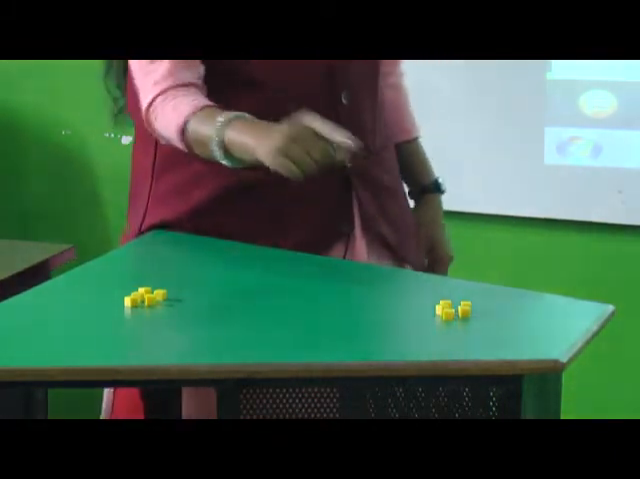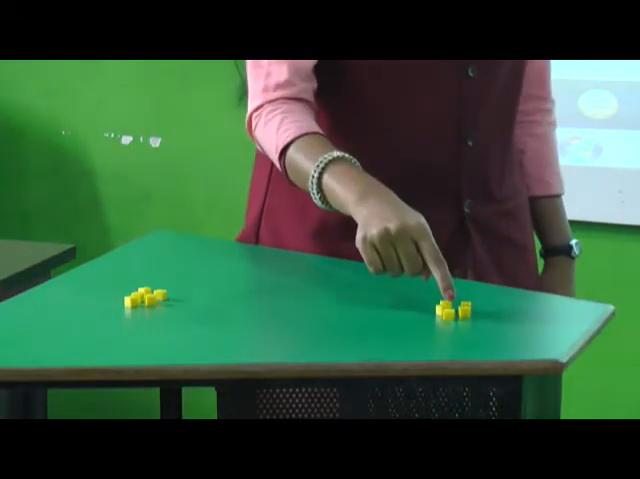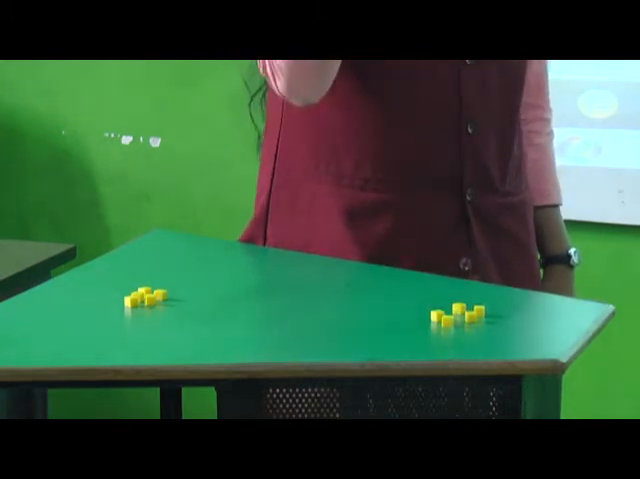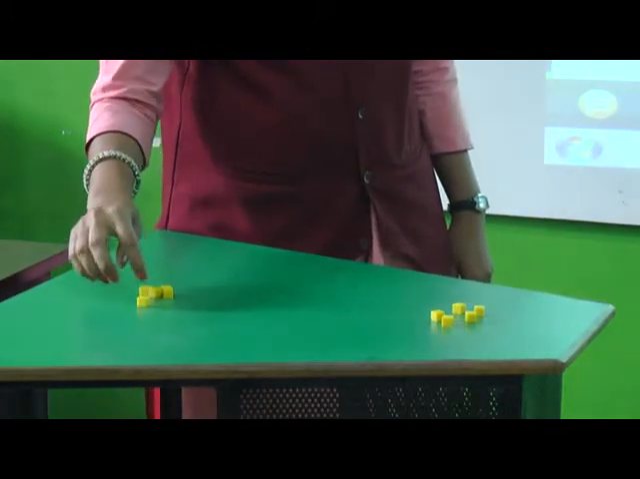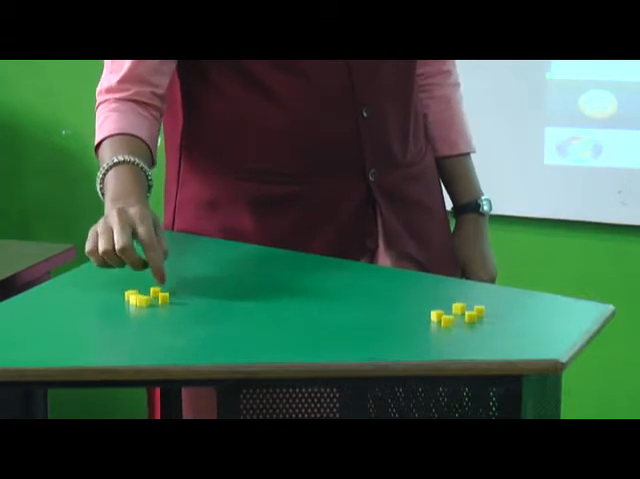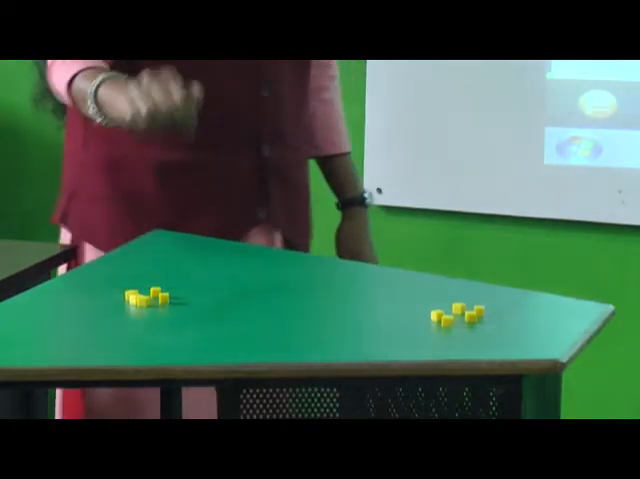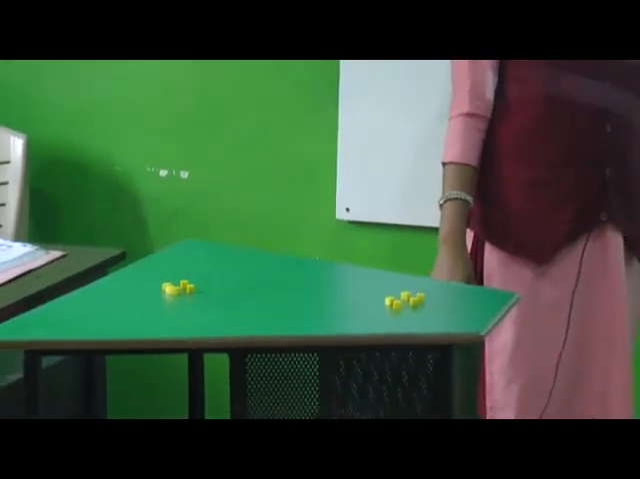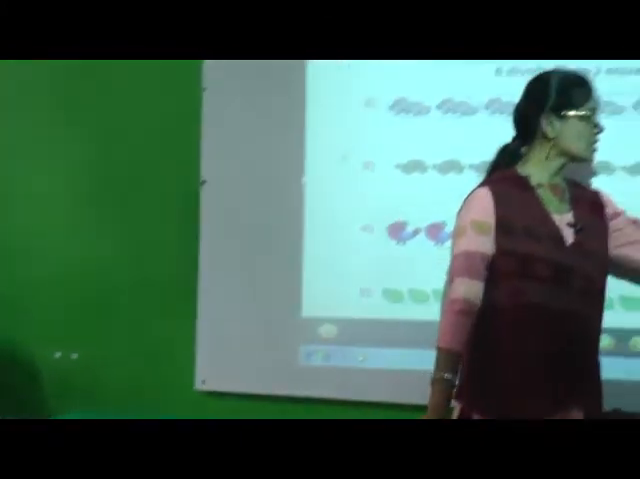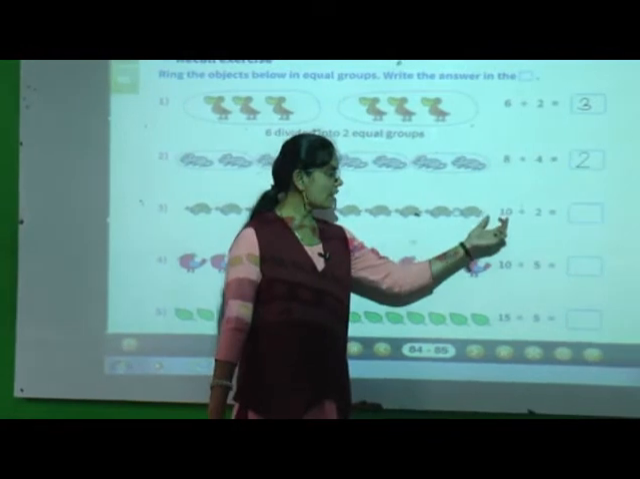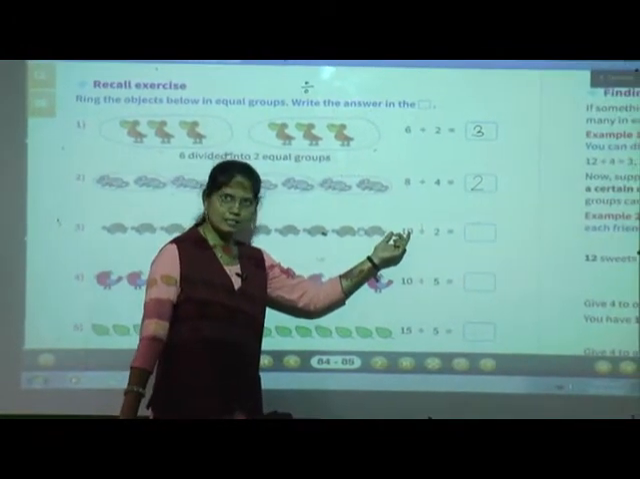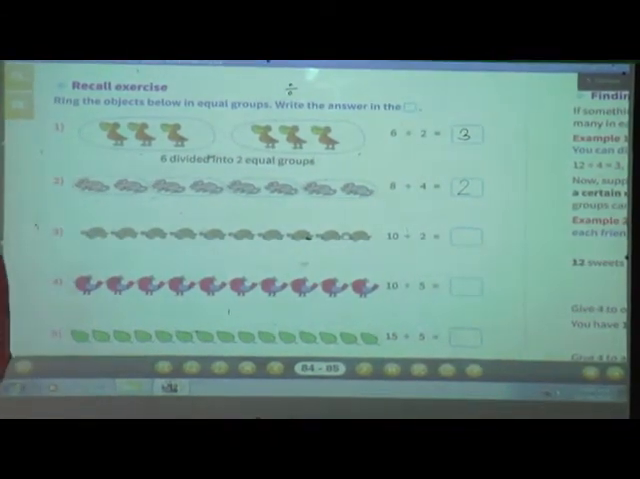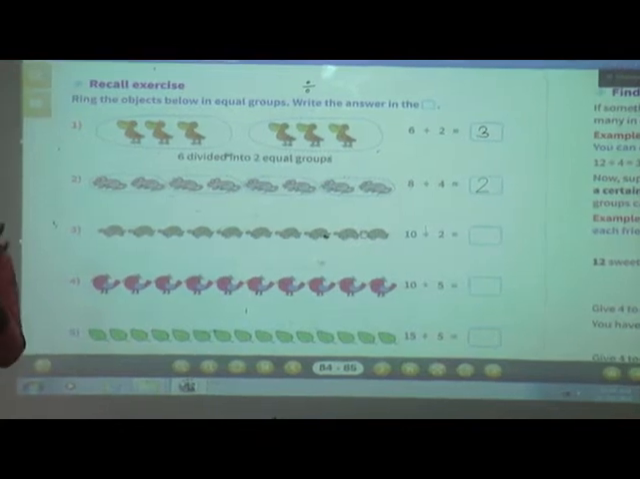Now let me count how many things are in each group. You also count: 1, 2, 3, 4, 5. This group has 5 things. And here also 1, 2, 3, 4, 5. Here also 5 things, or 5 cubes, are there. Means these 10 objects we have divided into 2 equal groups. Why? Because here 10 divided by 2 is there. When we distributed these 10 things into 2 equal groups, each group got 5 objects.